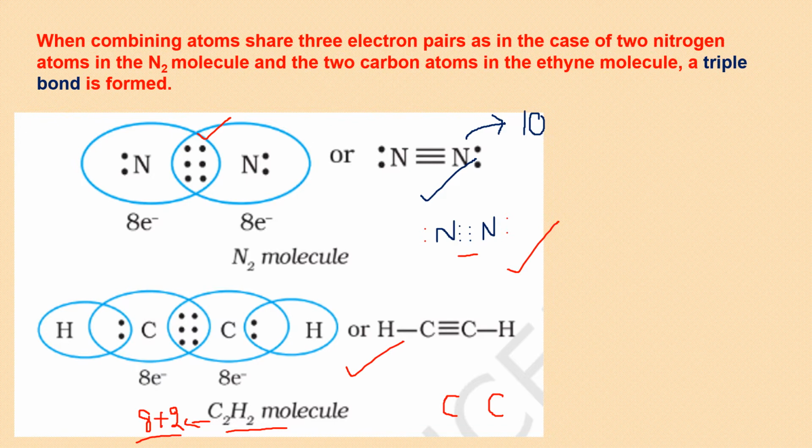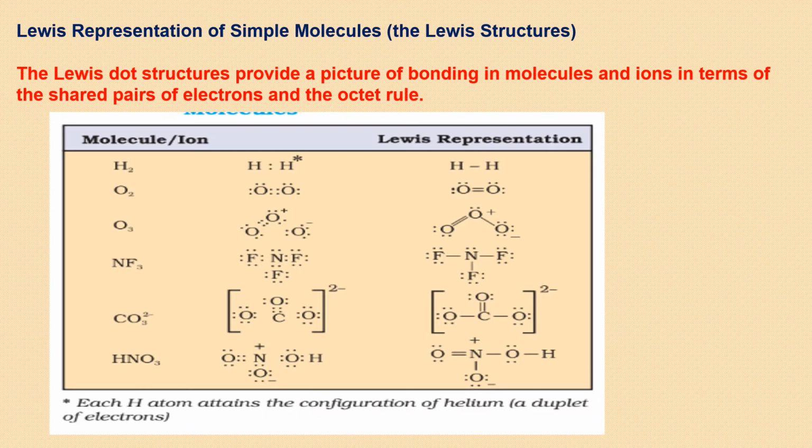So hydrogens can make only a single bond. Other hydrogen on this side, hydrogen can never be in the middle of 2 atoms. 4 electrons I have used. The remaining 1, 2, 3, 4, 5, 6 I will place here between them. So this is the Lewis dot structure for ethyne.